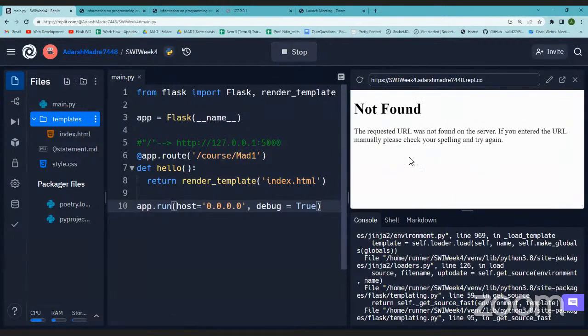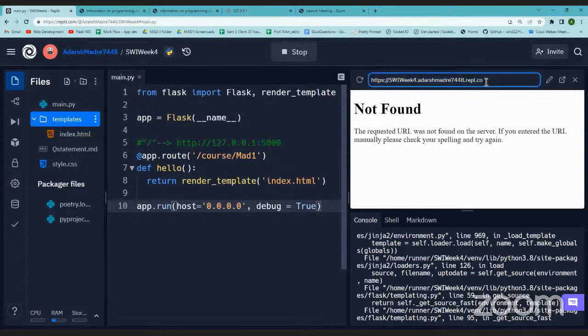Now it is saying not found. Why? Because initially this function rendering index.html was mapped to the base URL. Now this function is mapped to course/mad1, and the base URL has nothing mapped to it, right? As I said before, for the REPL, this will be the base URL. At the base URL it is not mapped with anything, therefore it is not finding any resource to serve for this URL, and it is saying not found.